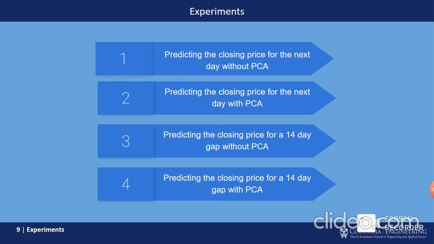We primarily wanted to observe the effect of PCA in long-term and short-term prediction of adjusted closing price and see what kind of effects it has. So we have 4 experiments, which are predicting the closing price for the next day without PCA, predicting the closing price for the next day with PCA, and predicting the closing price for a 14-day window without and with PCA.